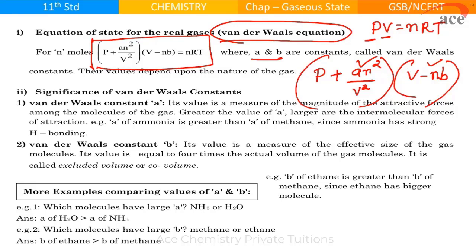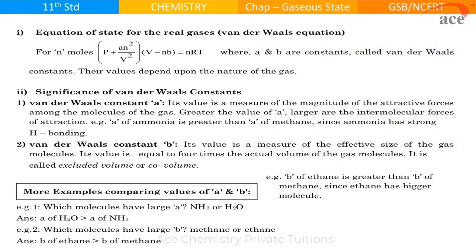Okay, please pay attention now. When I am talking about a, the factor a has been added in the pressure factor. Why? Because real gases will always have attractive forces.